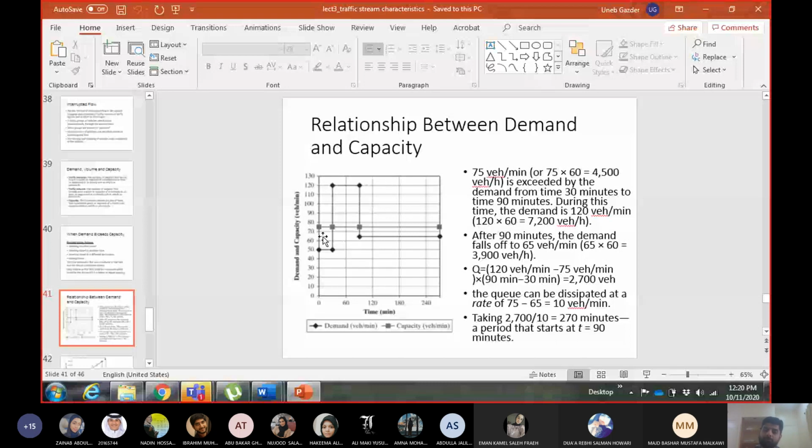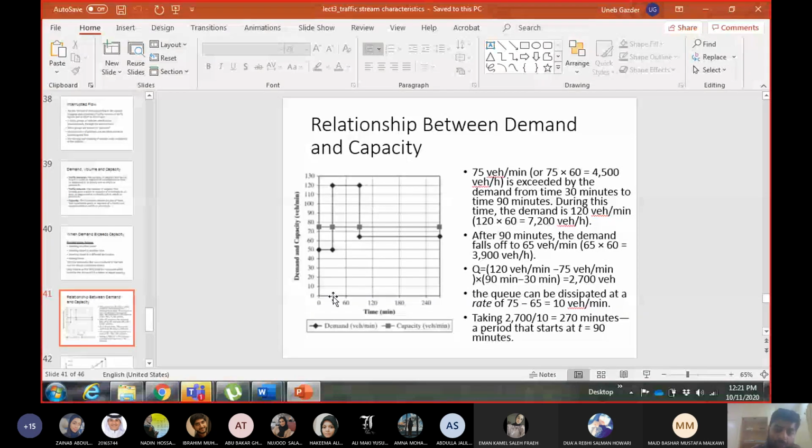Why am I saying it is flow, why not volume? Because it is per minute. So the capacity of the road is 75 vehicles per minute. You can see the line is 75 vehicles per minute. The demand is changing. For the first 30 minutes, the demand is 50 vehicles per minute, which is less than capacity, no problem. Then at 30 minutes, the demand goes to 120 vehicles per minute. And I'm reading 30 minutes and these things from here.